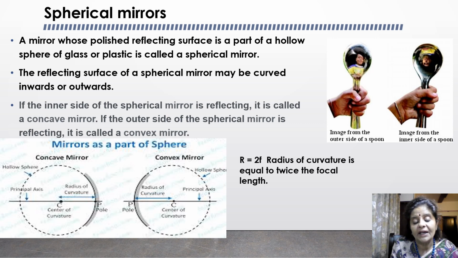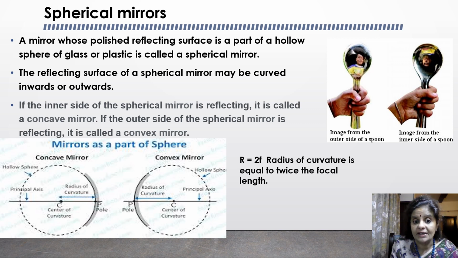The light rays which are coming from infinity, after reflection, will meet or appear to meet at a point on the principal axis, and this is the focus of the spherical mirror.